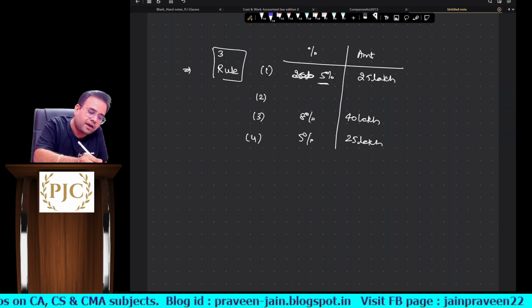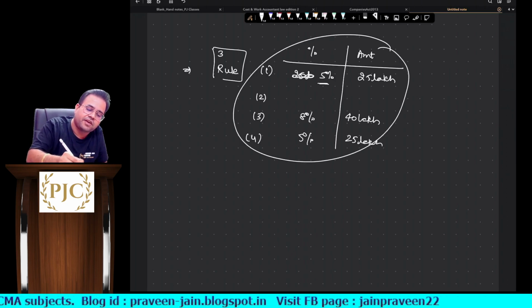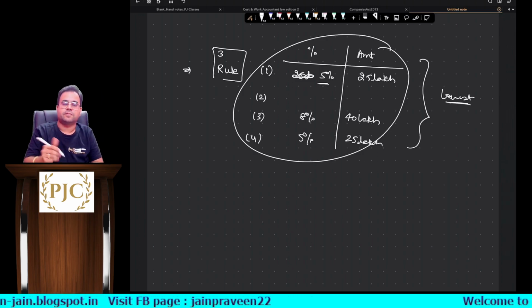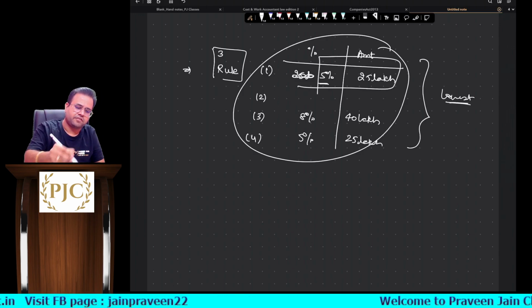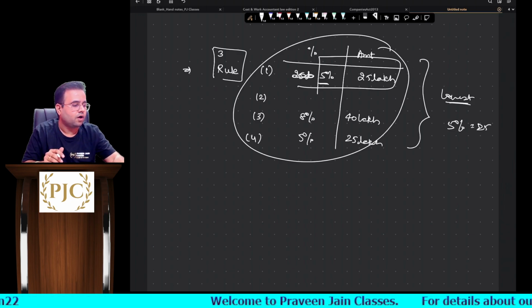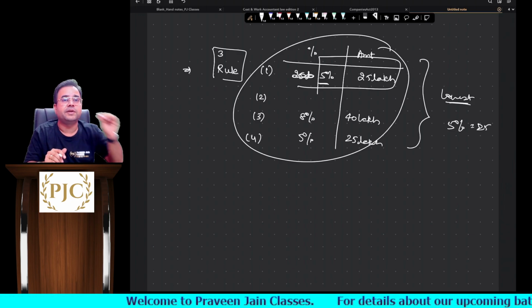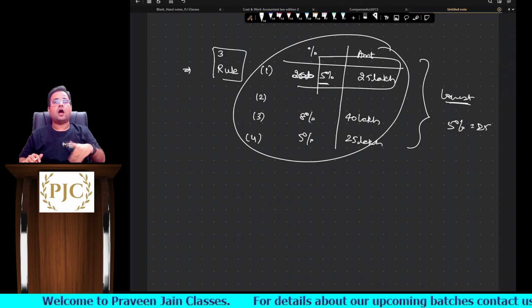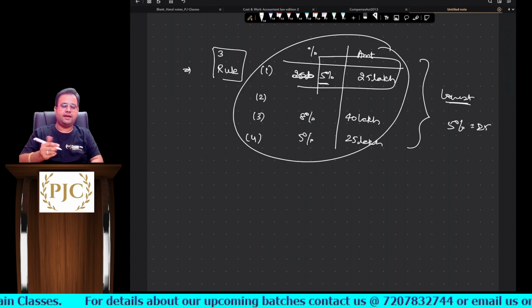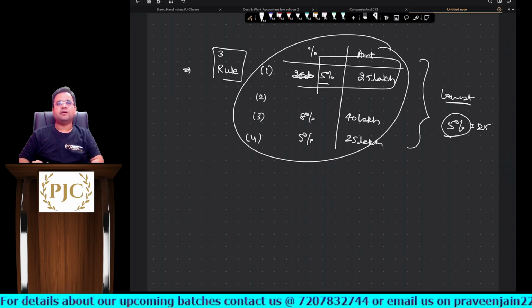So अब करना क्या है, sir? Whatever we got उसका lowest, because we have to fulfill all the conditions, sir. So lowest will be how much? 5% is equal to 25 lakhs. So how much maximum dividend can the company pay? 25 lakhs, which is nothing but rate of dividend will be 5%, sir.